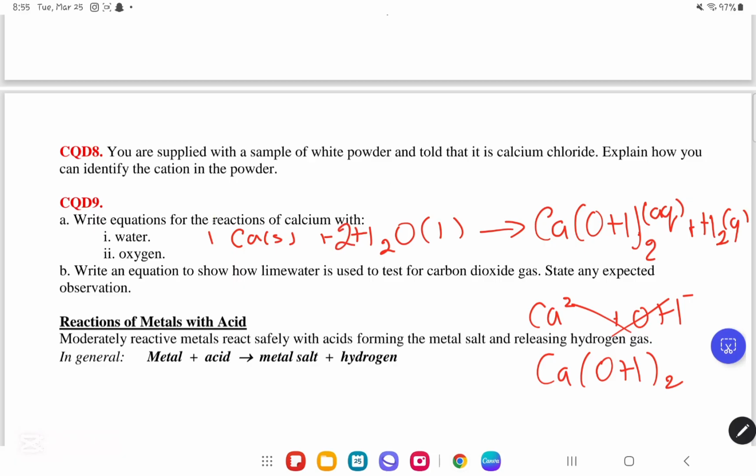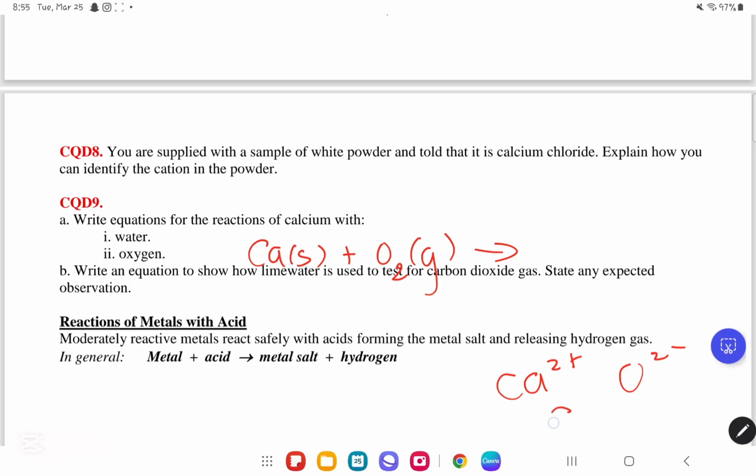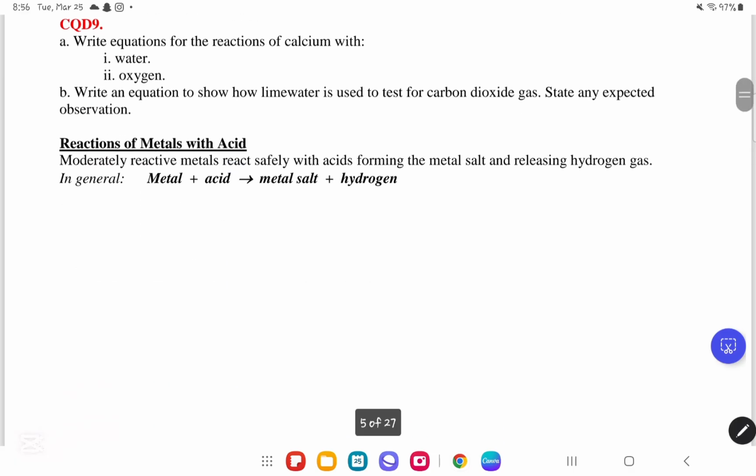This is for water. Now if we move on to oxygen, calcium, Ca, will react with oxygen, O2 gas, to form a metal oxide. Very simply, we're going to take the ions Ca2+ and O2-, do the crisscross, and we're going to get CaO, and CaO is our answer over here, and it is going to be a solid. As you can see, it's not balanced, so to balance it, you're going to put a 2 over here and a 2 over here. Now for part B, they said write an equation to show how lime water is used to test for carbon dioxide gas.